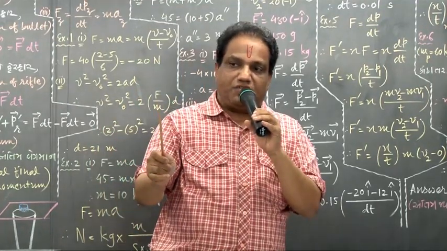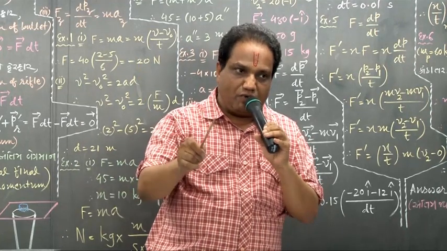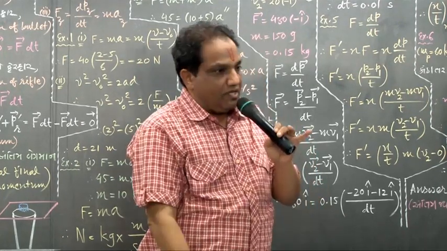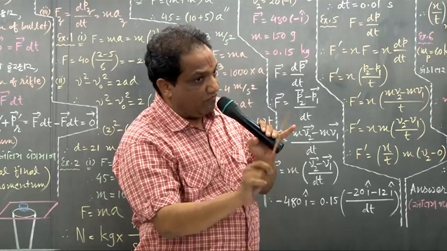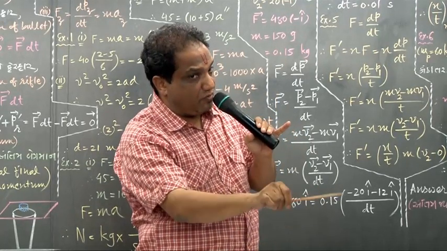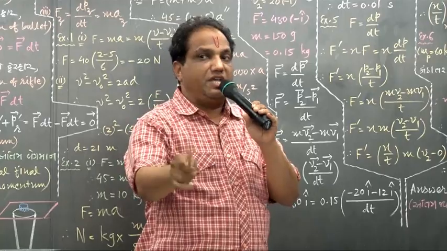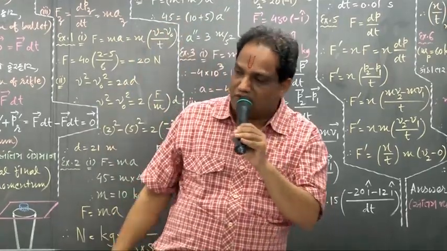Whatever magnitude of force is exerted by the second body on the first body, in the same time the same magnitude of force is exerted by the first body on the second body, but just in the opposite direction.